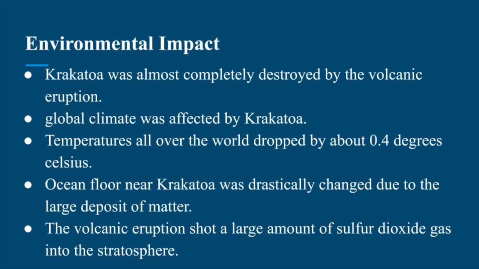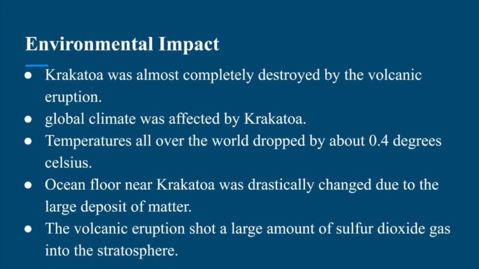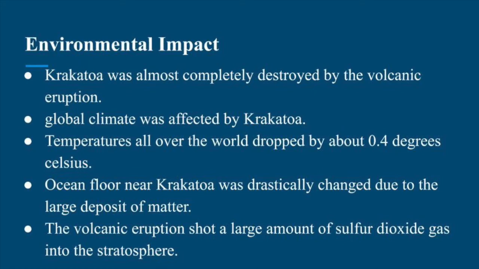Environmental impact. Krakatoa was almost completely destroyed by the volcanic eruption. Only 1/3 of the island remained after Krakatoa erupted. Global climate was affected by Krakatoa. Temperatures all over the world dropped by about 0.4 degrees Celsius. The ocean floor near Krakatoa was drastically changed due to the large deposit of matter from the eruption. The volcanic eruption shot a large amount of sulfur dioxide gas into the stratosphere.